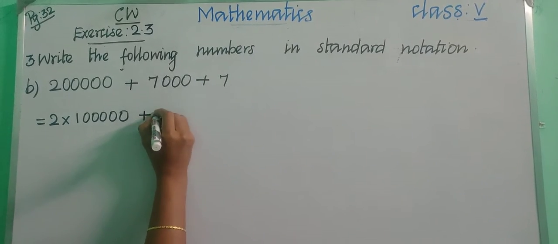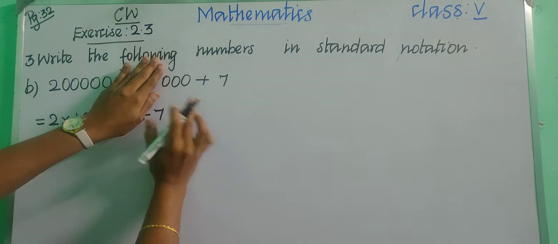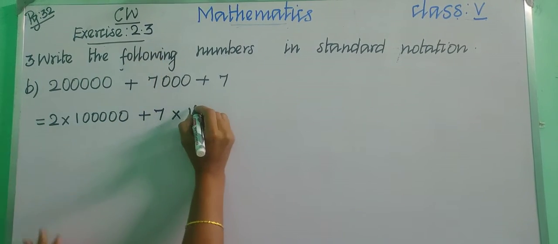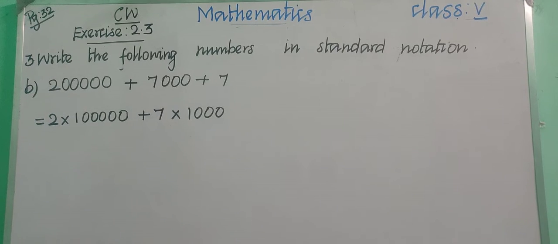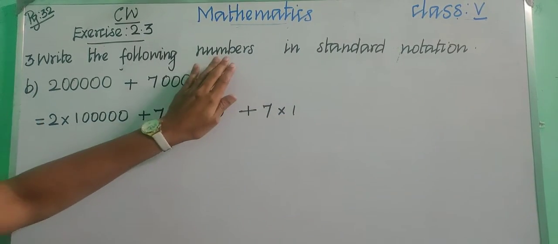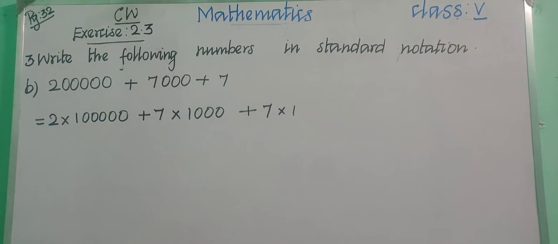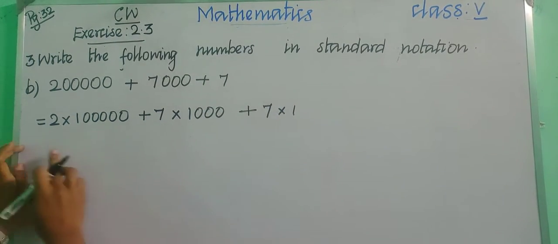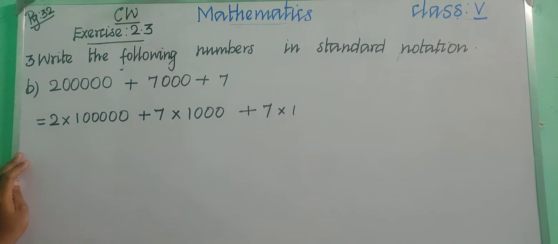So plus 7 into 1. So how many digits are we having after 7? 3, right? 1 2 3. So put 3 zeros. Okay, children, 7 into 1,000, 7,000. And then at the last we are having 7 into 1. After 7 we are having no digits, right? So we can put 7 into 1. That's it. Okay, we can also write the answer directly. So how will you write it? It will be a little bit confusing, right?